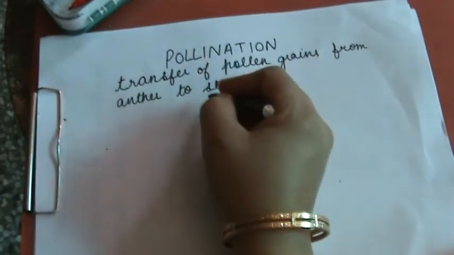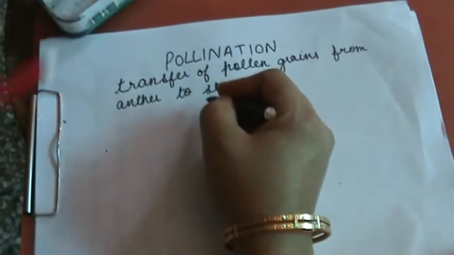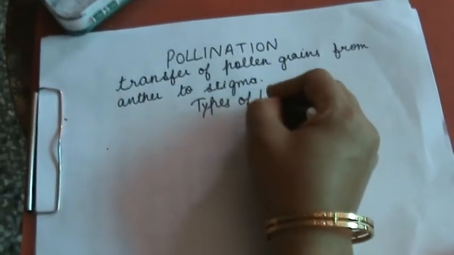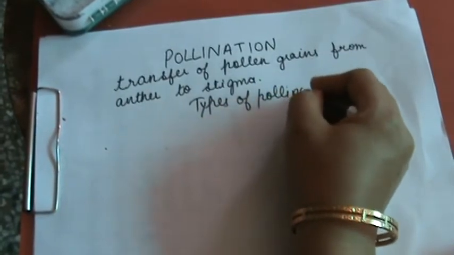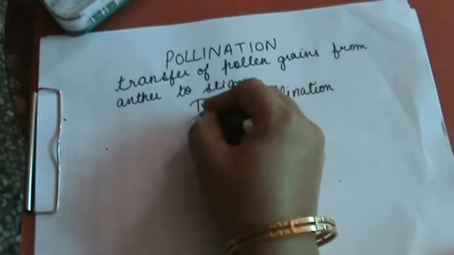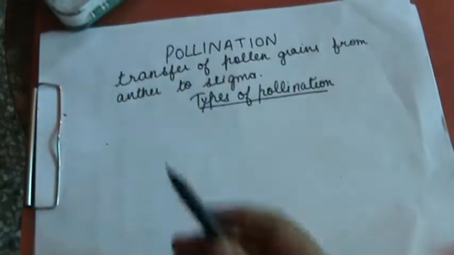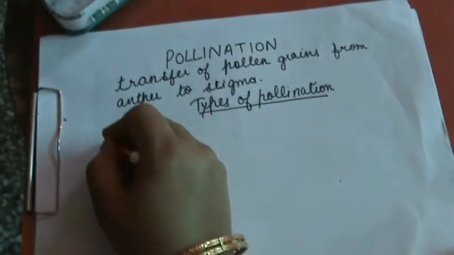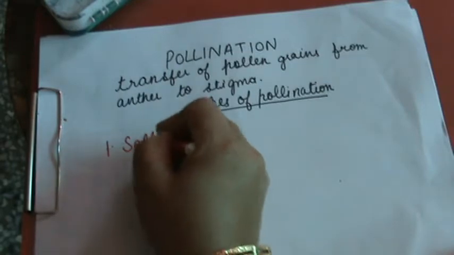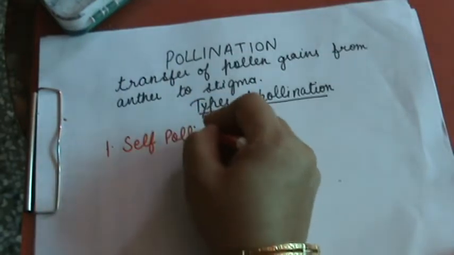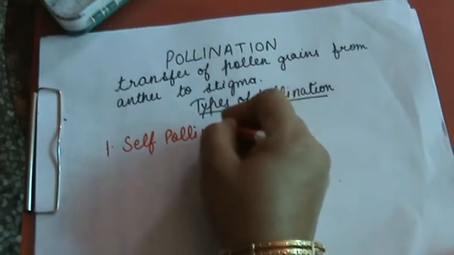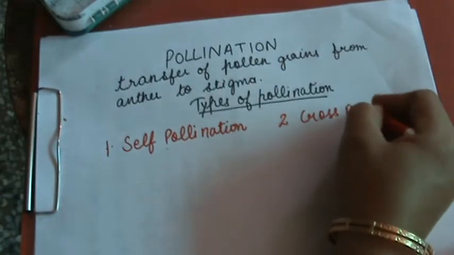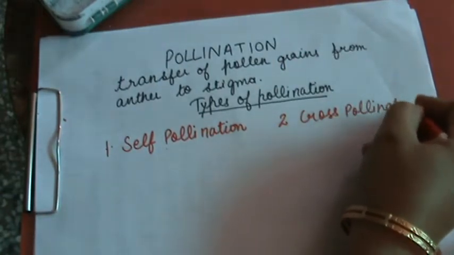Next is types of pollination. Pollination is of two types. First is self-pollination. Second is cross-pollination.